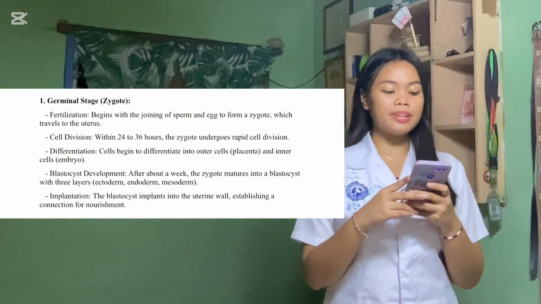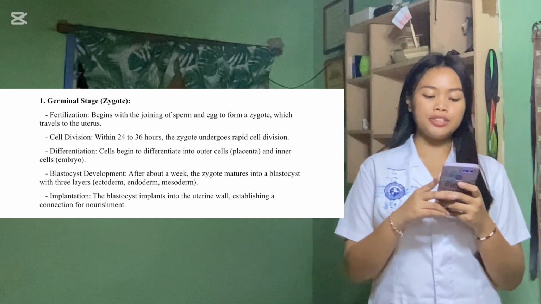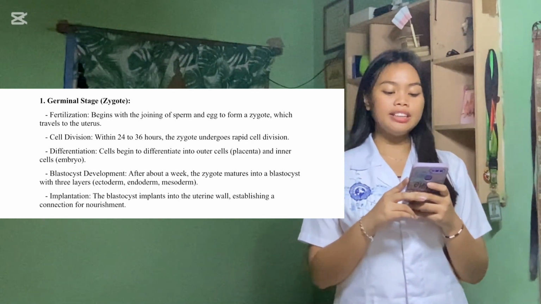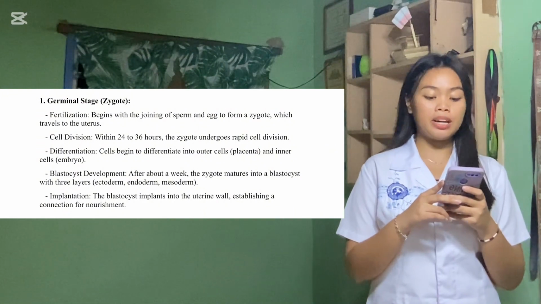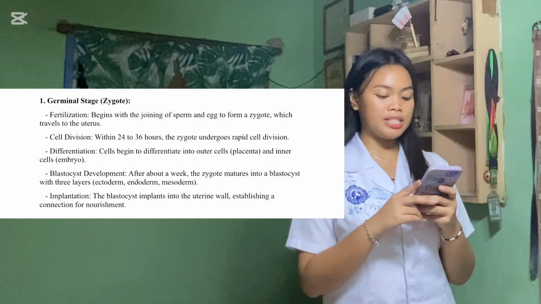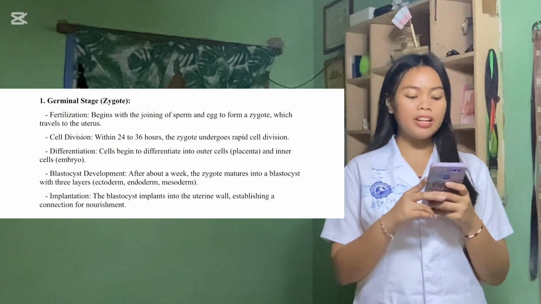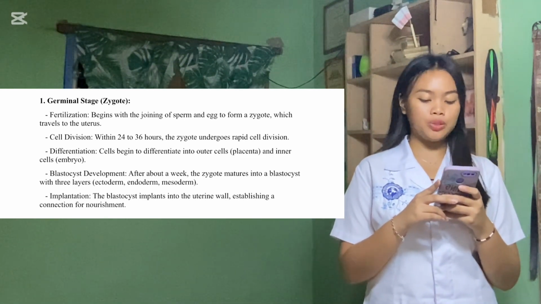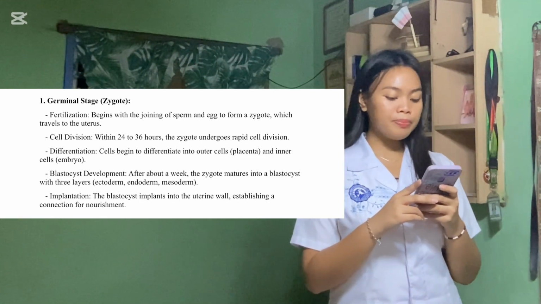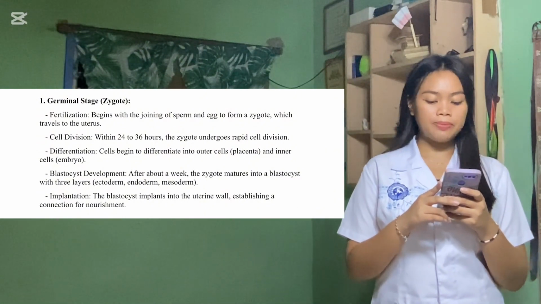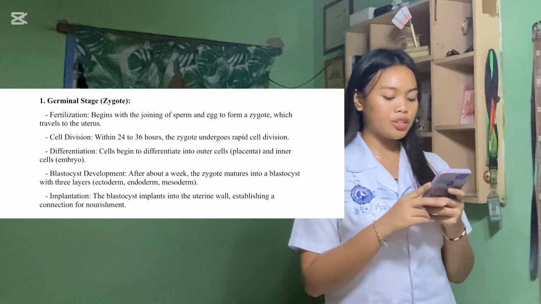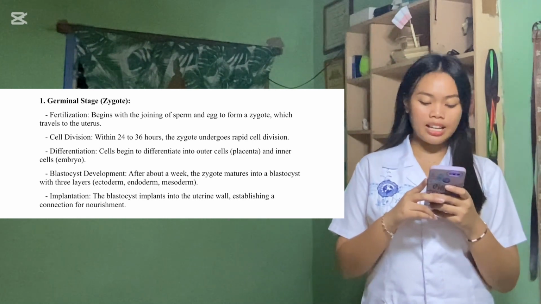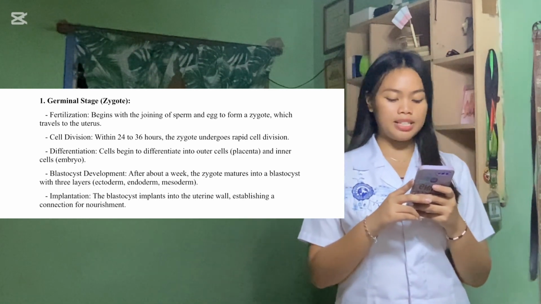Differentiation. Cells begin to differentiate into outer cells, or placenta, and inner cells, or embryo. Differentiation is the process where cells develop into distinct types with specific functions. After several rounds of cell division, the cells of the developing embryo start to specialize, some forming the outer layer, which will become the placenta that supports the growing embryo, while others become the inner cells that develop into the embryo itself.